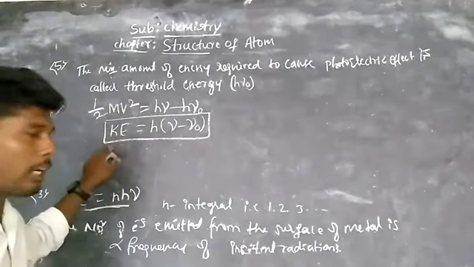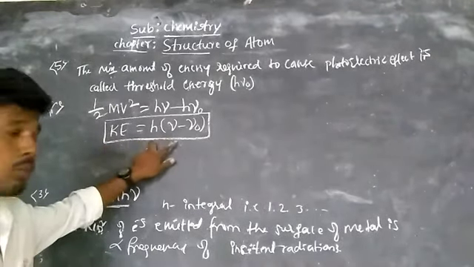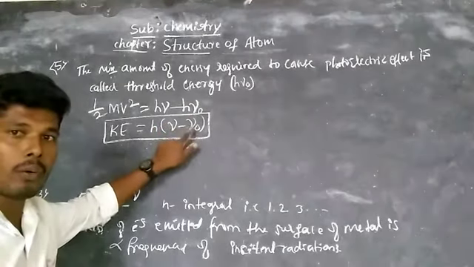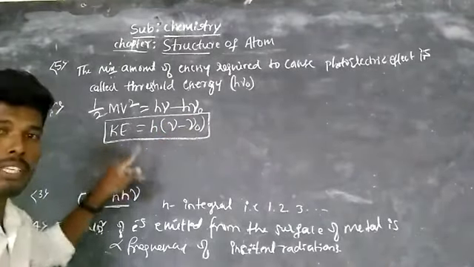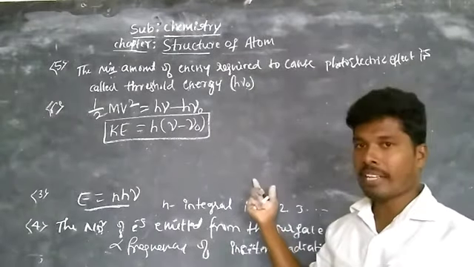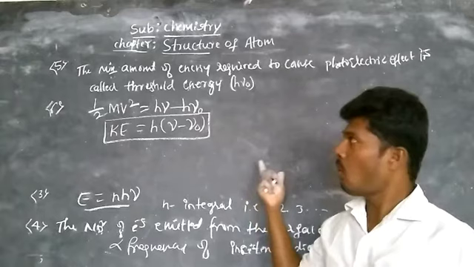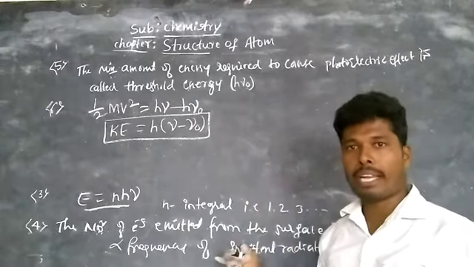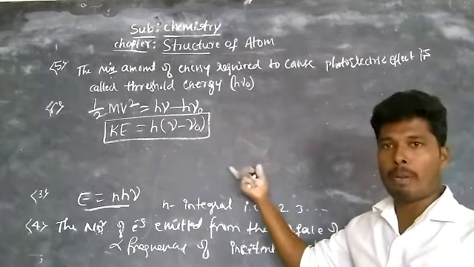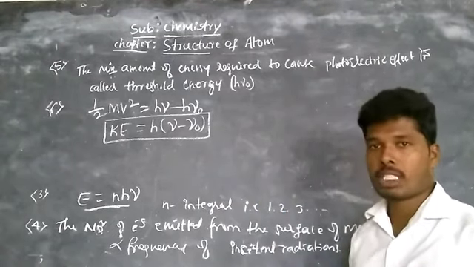For the electrons emitted from the metal, the kinetic energy does not depend on the intensity of incident light, it depends on the frequency. So these are some postulates of Planck's quantum theory, given by Planck after studying the photoelectric effect and black body radiations. Now we are going to do some problems based on these formulas.